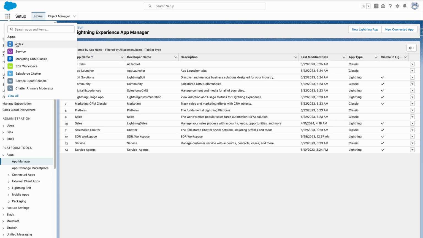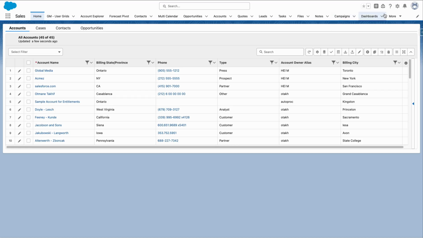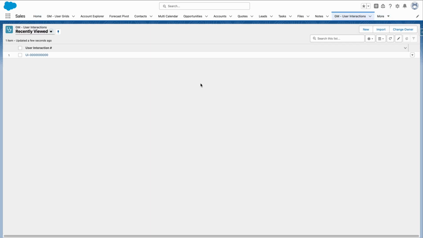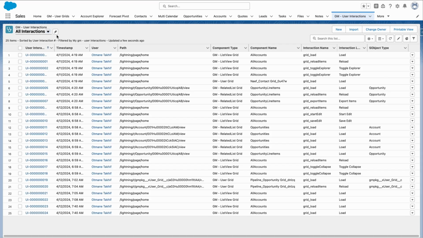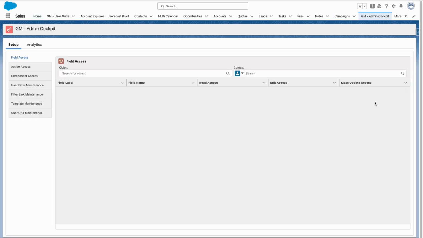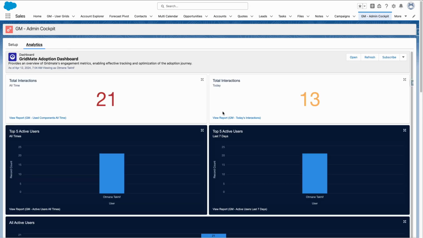Navigate to the Sales app. Go to GM User Interactions. This displays the interactions we have recorded. Go to GM Admin Cockpit. Click Analytics. Let's first check the total number of interactions.